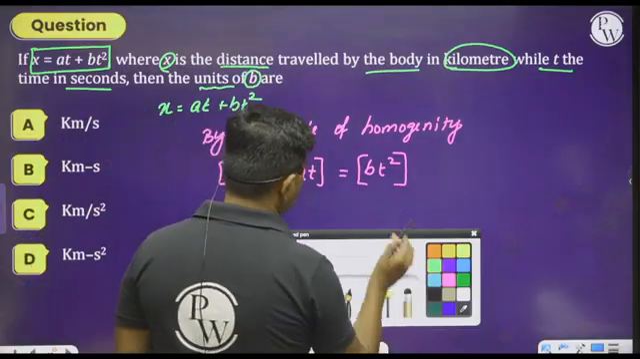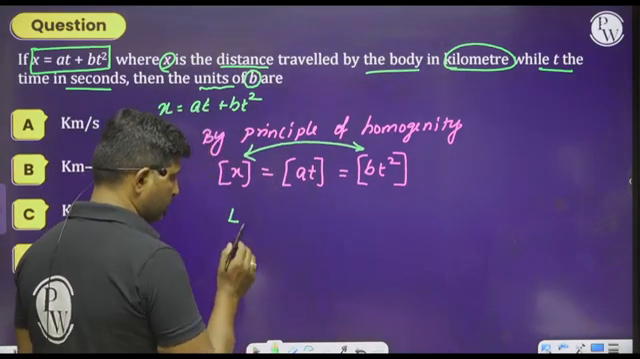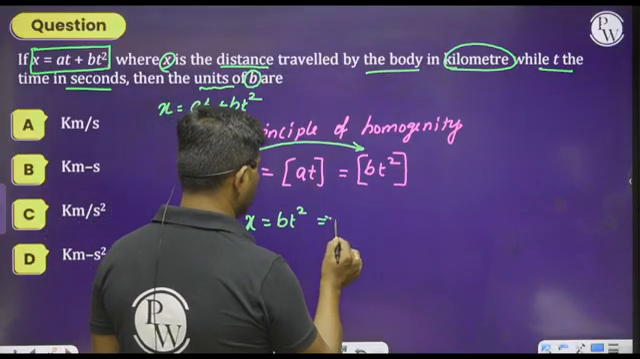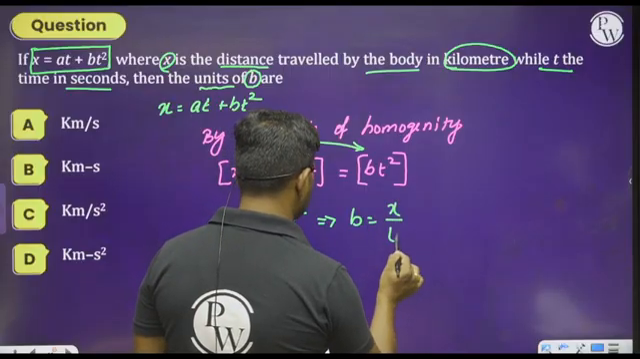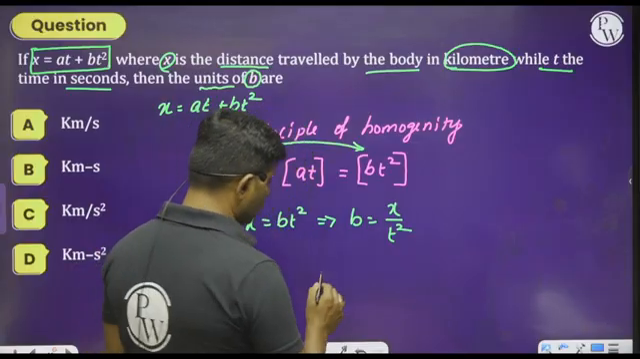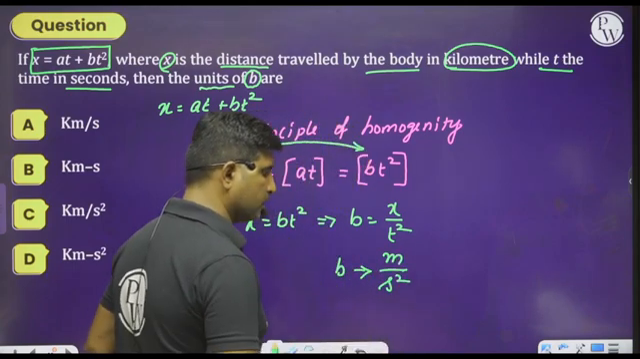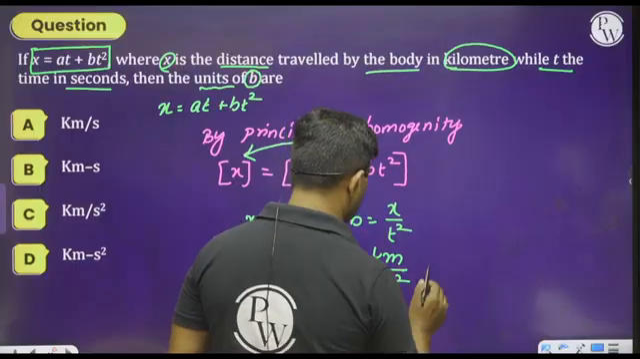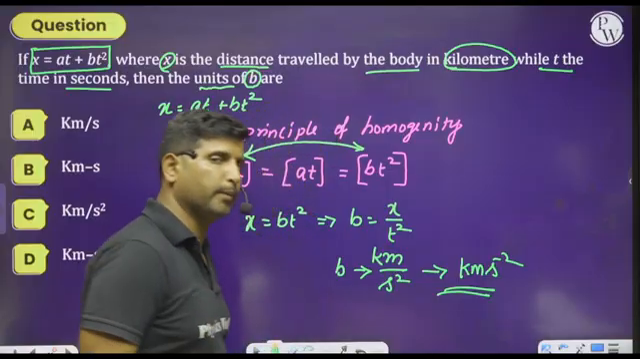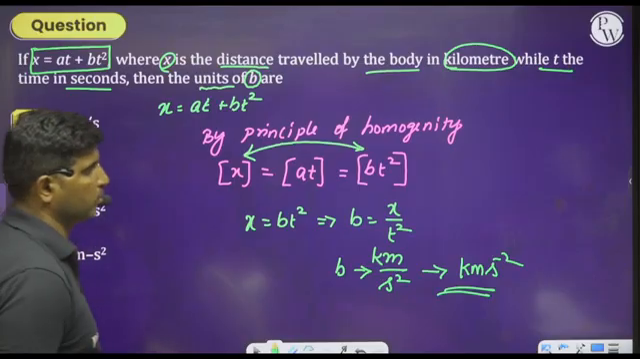Therefore, take these two terms: x is equal to b into t square, or b is equal to x divided by t square. So what is the unit? b will have the unit of distance divided by second square. x is in kilometers, therefore kilometer per second square represents the unit of b. Hence we can select option C as the right answer.